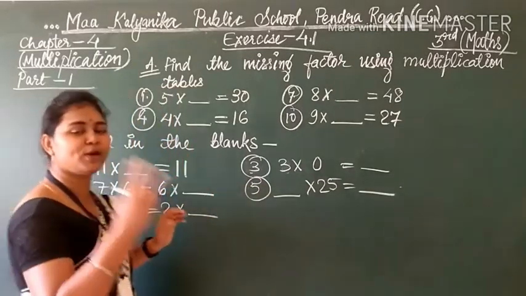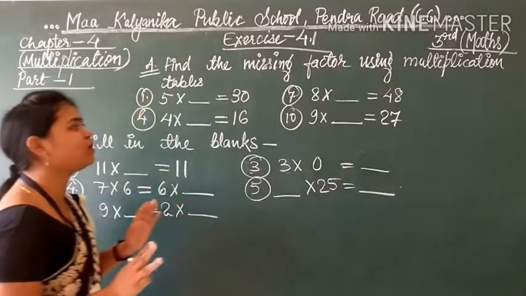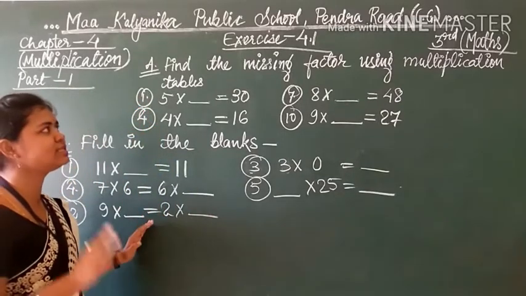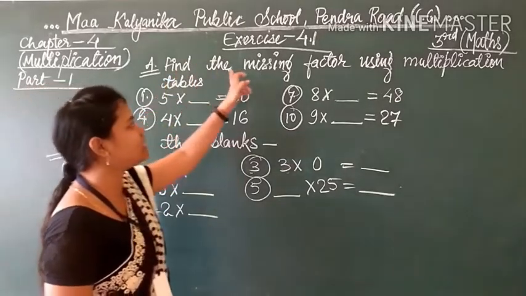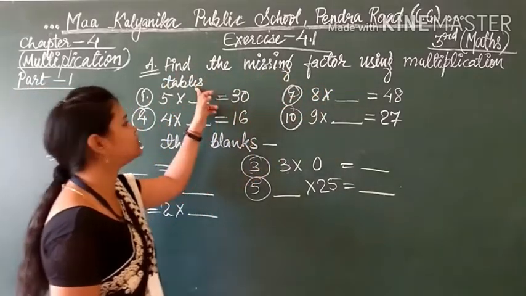So students, I hope you have understood these 3 facts, and depending on these 3 facts we will solve exercise 4.1. Question number 1 is: find the missing factors using the multiplication table.